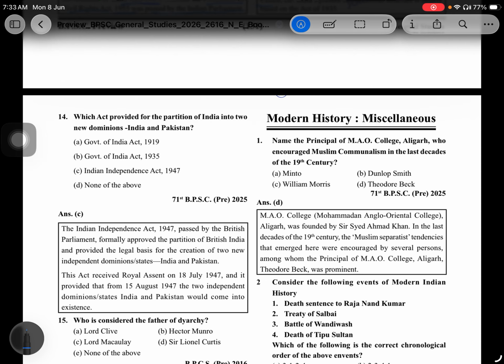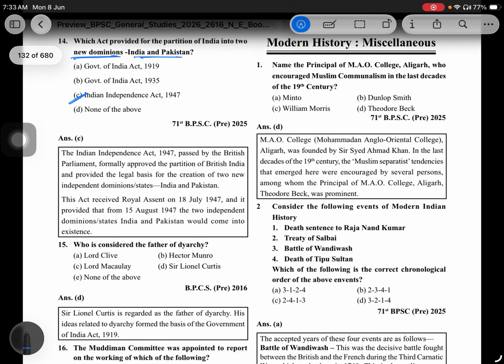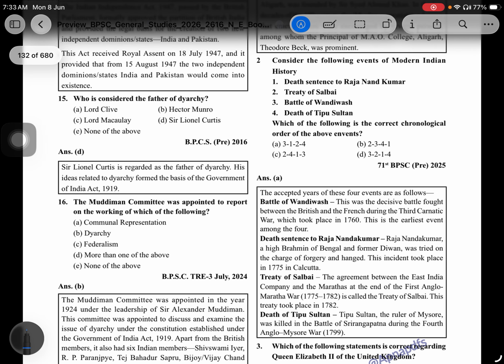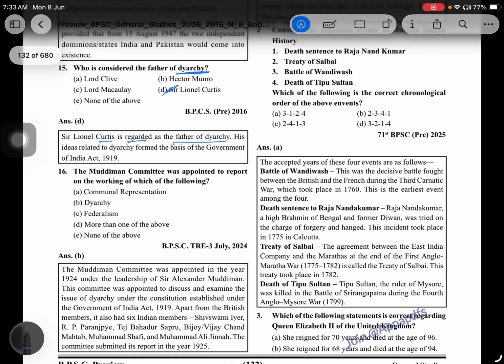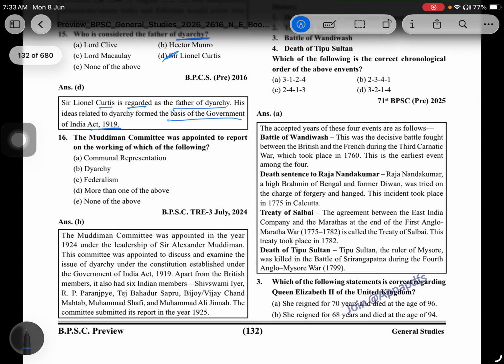Which act provided for the partition of India into two new dominions, India and Pakistan? That is the Indian Independence Act 1947. Who is considered the father of diarchy? That is Sir Lionel Curtis. Sir Lionel Curtis is regarded as the father of diarchy. His ideas related to diarchy formed the basis of the Government of India Act 1919.